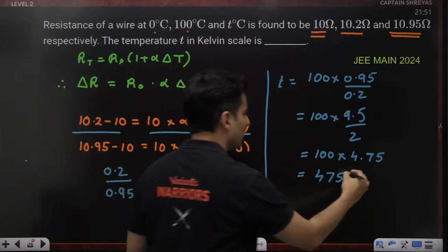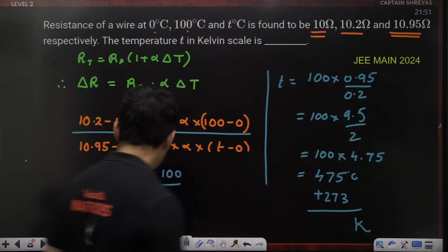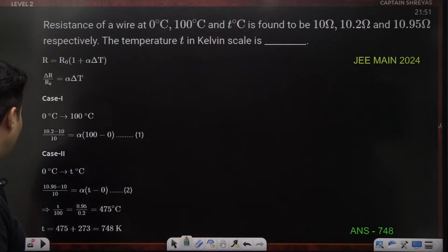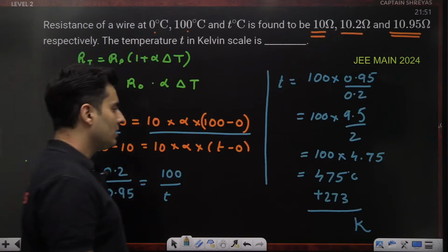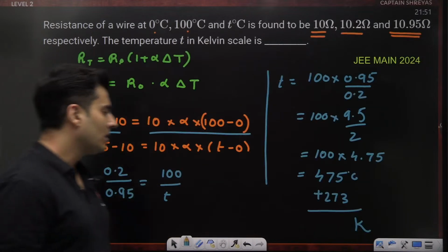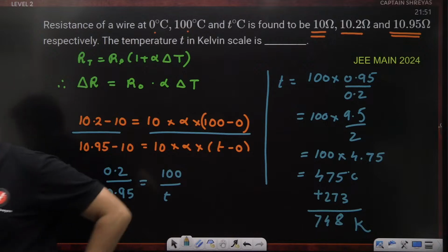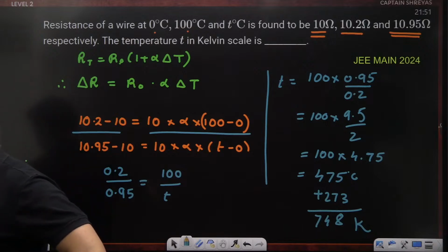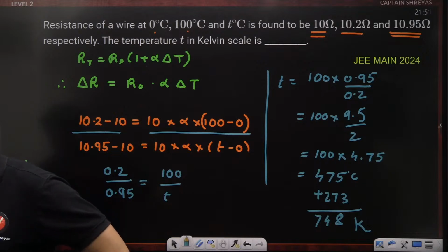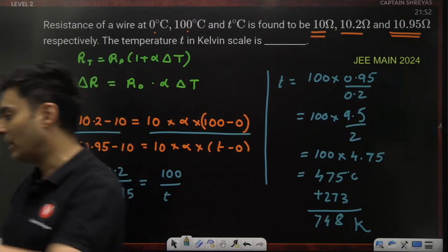But this is in degrees Celsius. You add 273 to get the answer in Kelvin. So check it out, 475 plus 273 is 748. Is that right? Yes. Everyone with me? Not 750, 2 degrees less than 750. So in numeric type questions, you need to be a little bit careful. You need to give the exact answer. If you don't give the exact answer, then you will get either negative marks or no marks, depending on the paper pattern.